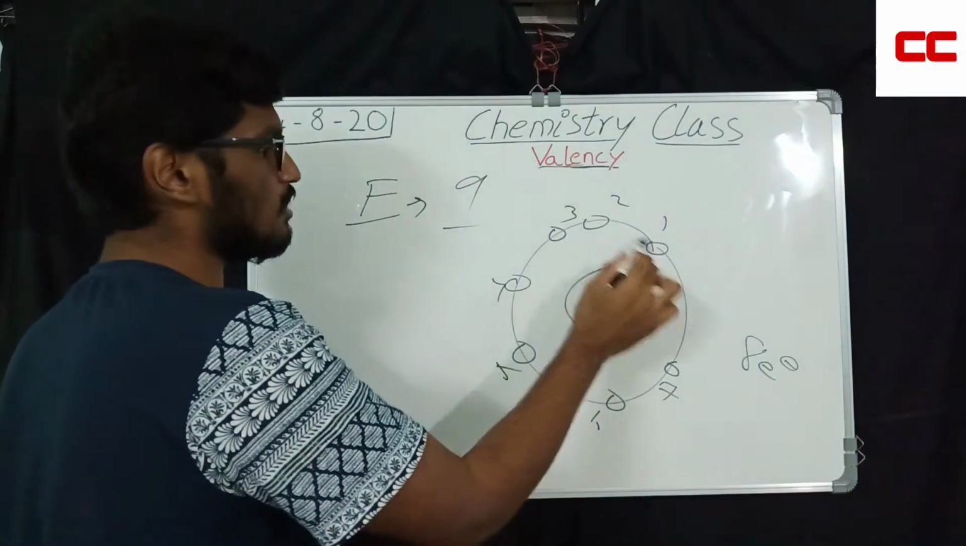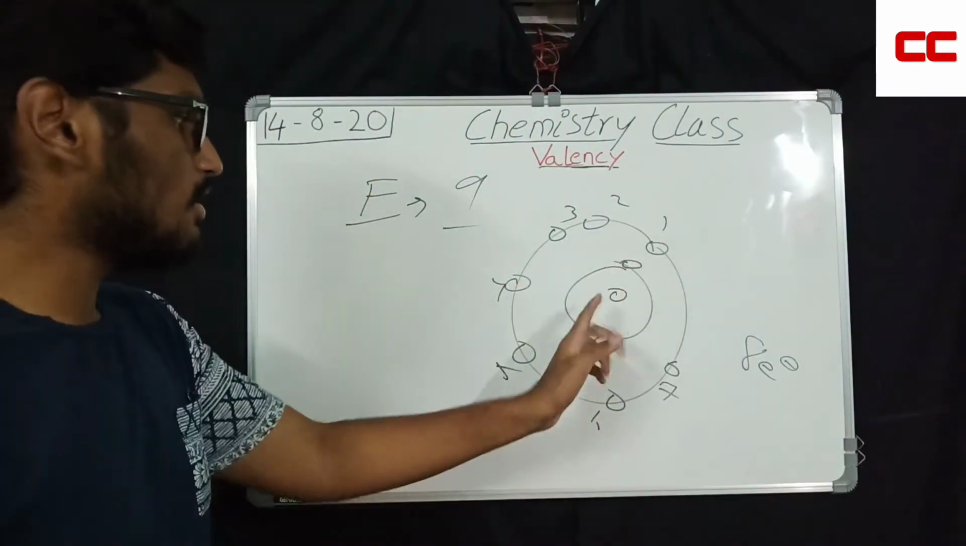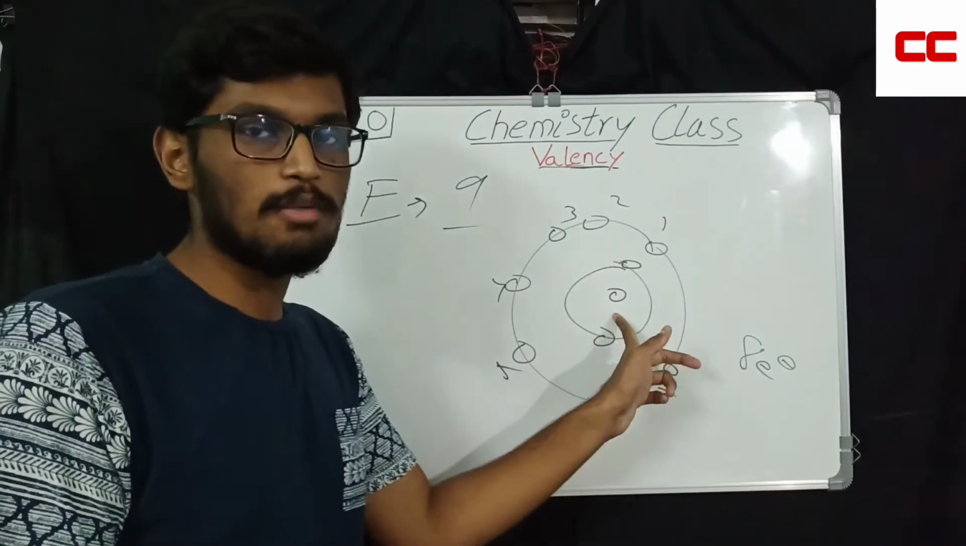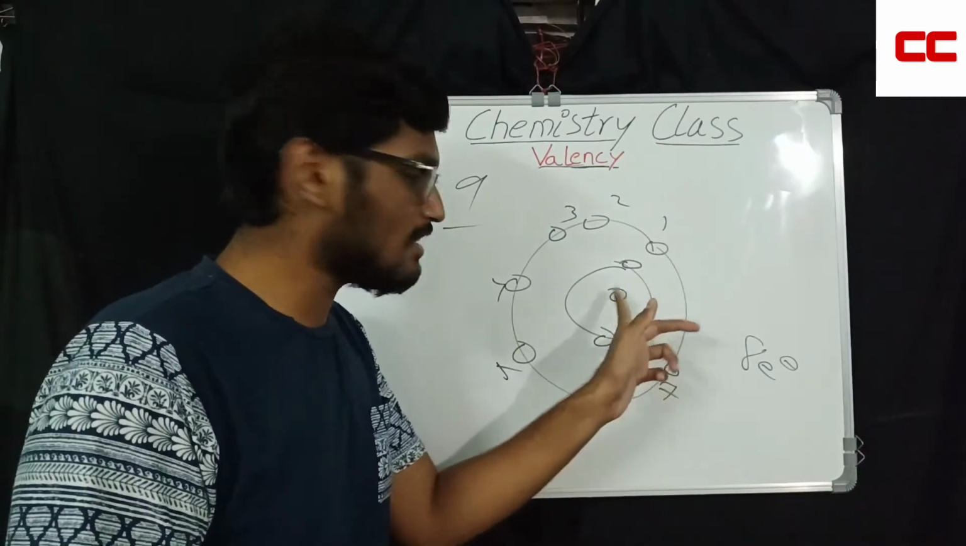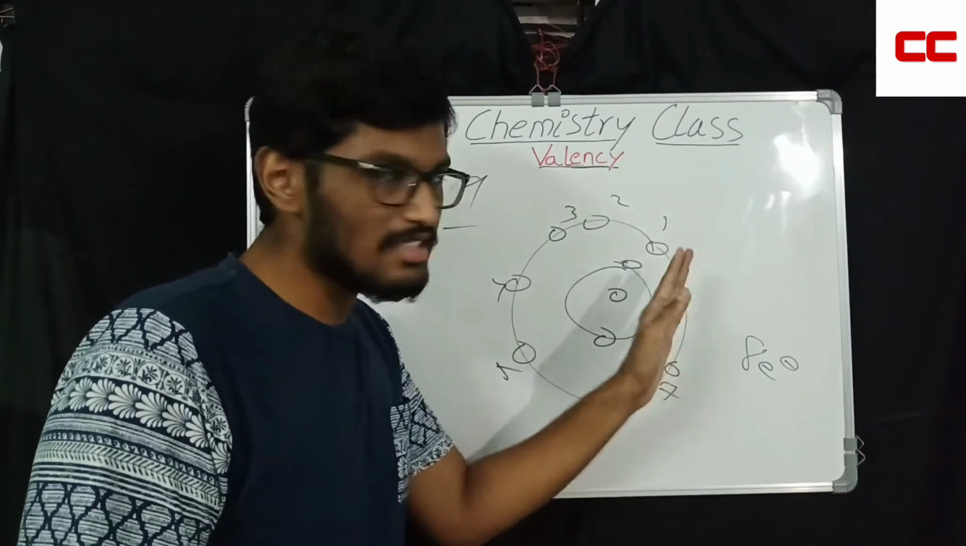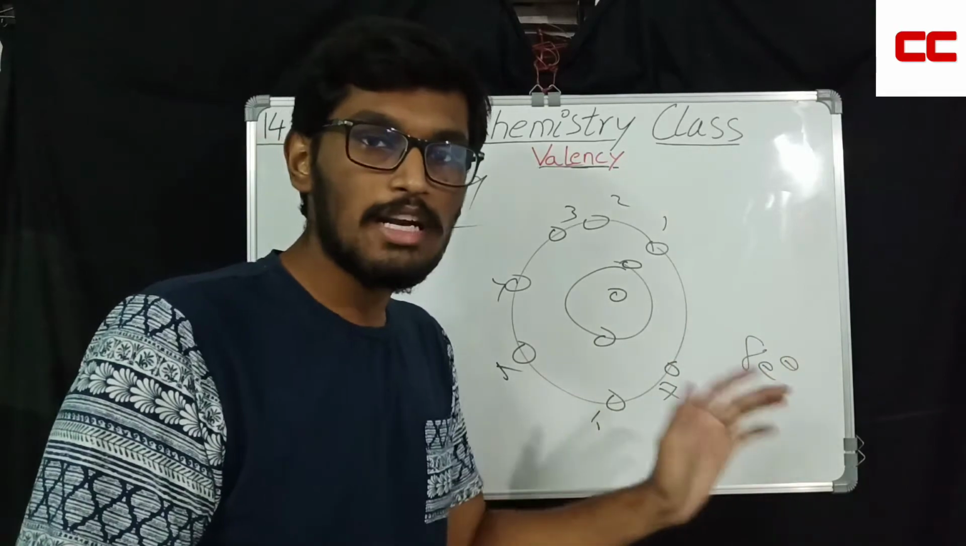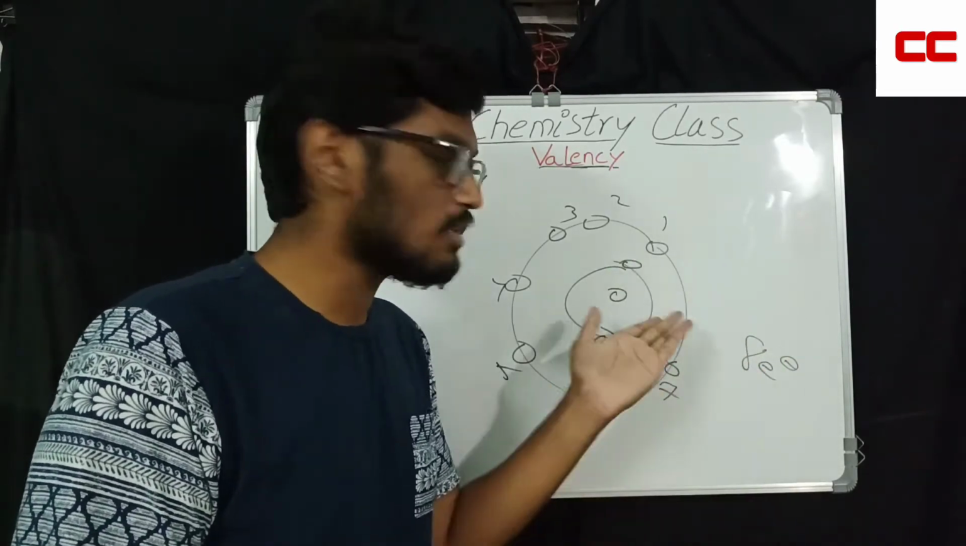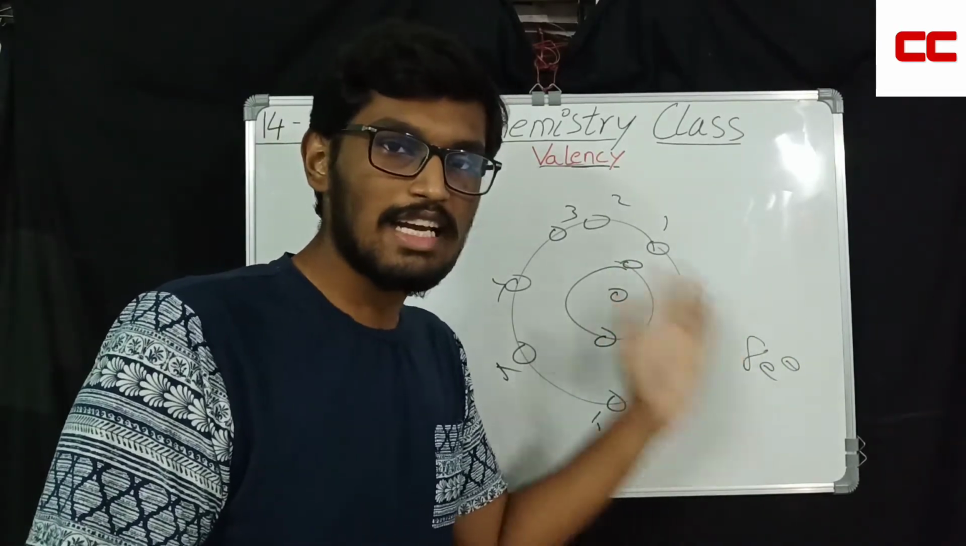Only see the outermost one. What is the outermost one? This is nucleus, which contains the positive charge, protons, and then this is the first shell. So this is the second shell. Okay, there are only 2 shells here, but you have to see the outermost one. What is the outermost one here? The outermost one is the second shell.